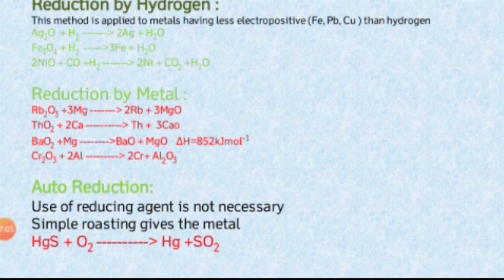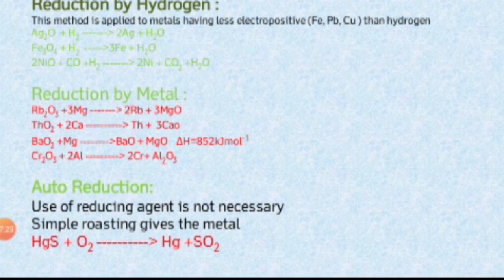The last one is auto reduction. From the name itself we can know there is no need of any reducing agent. In this auto reduction process, the metal doesn't require any reducing agent; simply by the process of roasting itself, the ore is converted into metal.